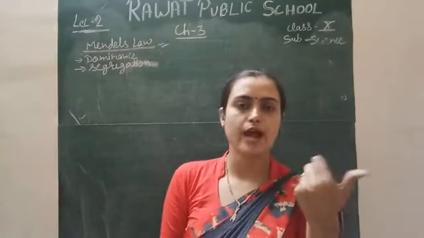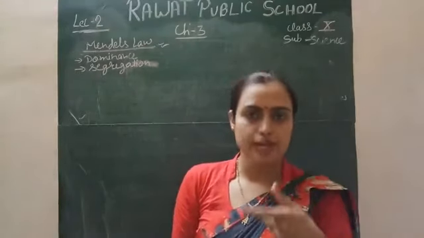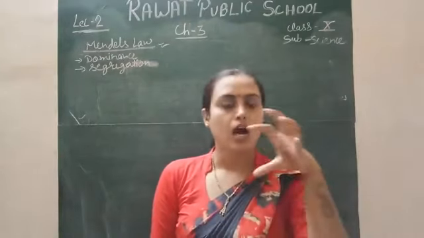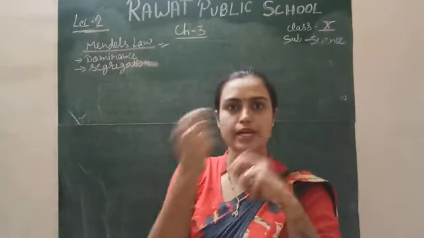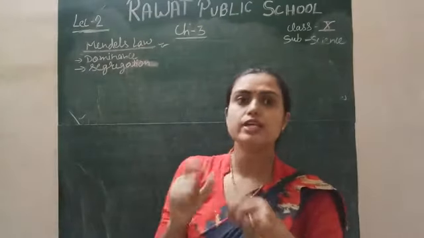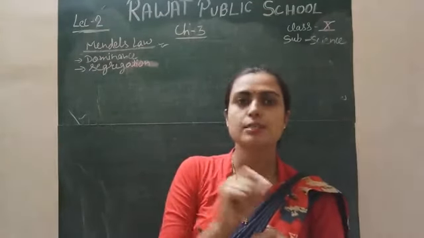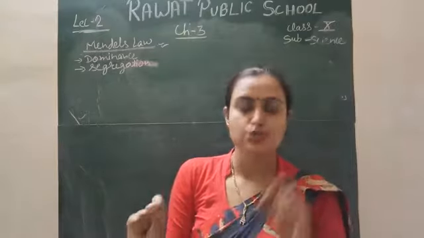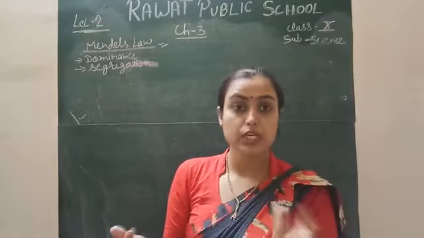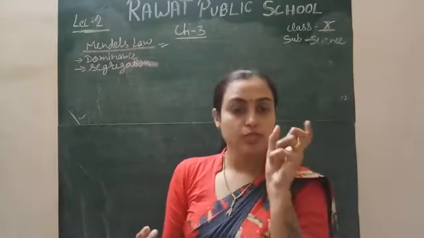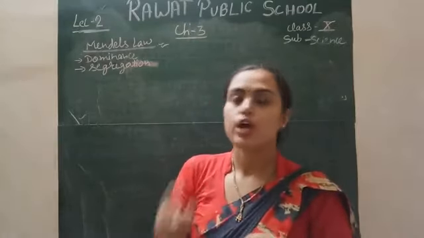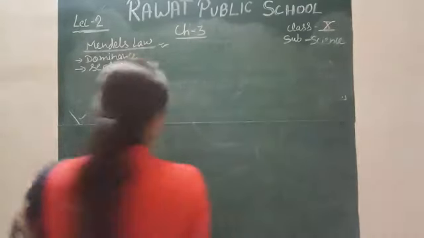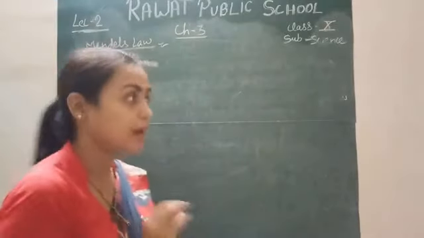Yesterday we had discussed the 7 different traits of the pea plant. Some are dominant and some are recessive. So according to the dominant and recessive traits, today we will discuss the monohybrid cross. Monohybrid cross means, mono means single, from a single trait we will make a hybrid. Which trait? Today we will take the example of the height of the plant.